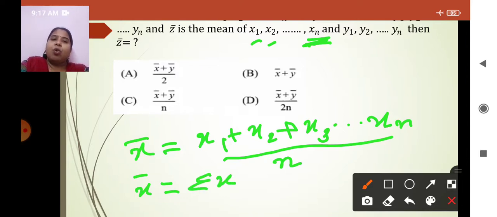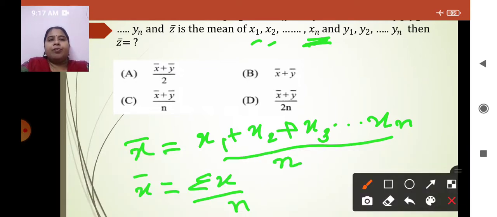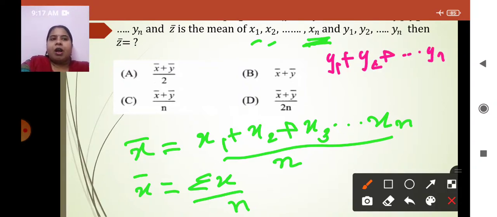We are adding all the x together upon n. Is it clear now? Same way I am going to do for y as well. What will be y bar? It will be nothing but addition of y1 plus y2 plus y3 till yn, upon n. What is this? Y bar. Same way, y bar can also be written as summation of y upon n.